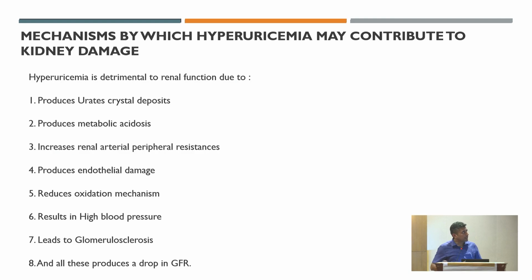It produces uric acid crystals. Uric acid crystals mainly precipitate in acidic urine. So in your patient having hyperuricemia, you can advise a urinary alkalizer to make the urine alkaline, with a pH of more than 7. It will prevent uric acid crystallization, and otherwise it can produce metabolic acidosis and increase renal arterial resistance. As already mentioned, mainly glomerular sclerosis, and it can cause hypertension and reduce the GFR.